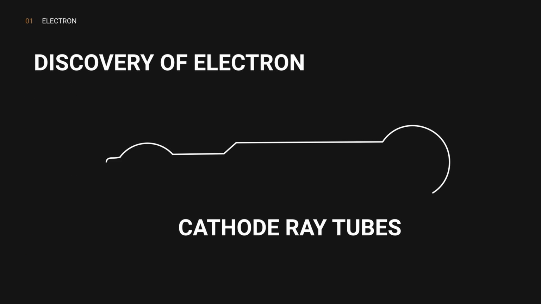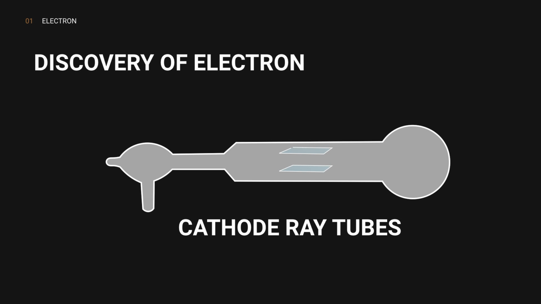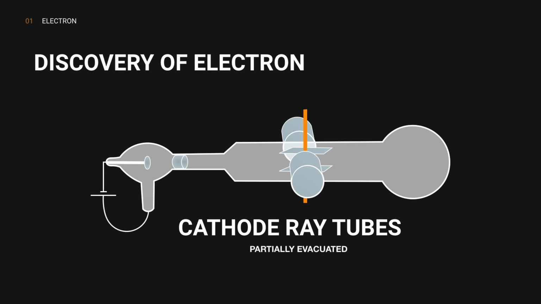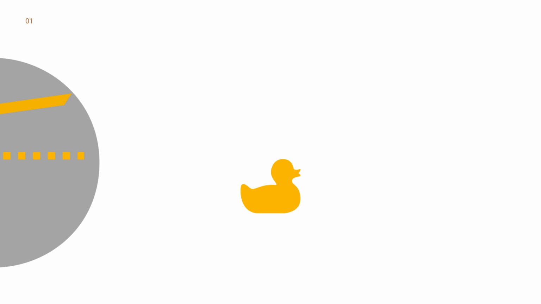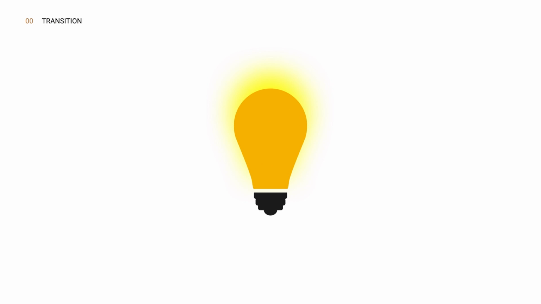The first major discovery of quantum physics happened when J.J. Thomson constructed a cathode ray, a glass tube which is partially evacuated, and applied high voltage between two electrodes. Through this experiment, researchers noticed that objects placed in the tube in front of the cathode could cast a shadow on the glowing wall, and realized that something must be traveling in straight lines from the cathode, which led to the conclusion that light has to travel through a medium. Thus, it is realized that light can be considered a wave.